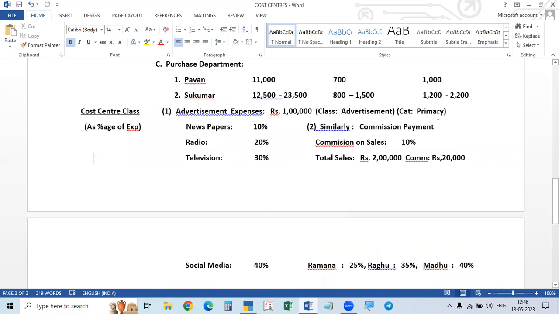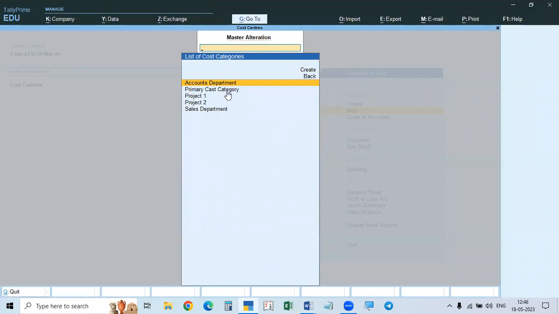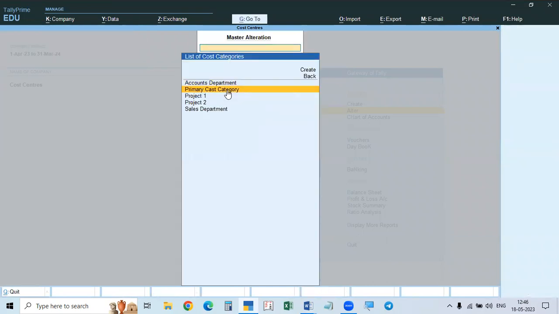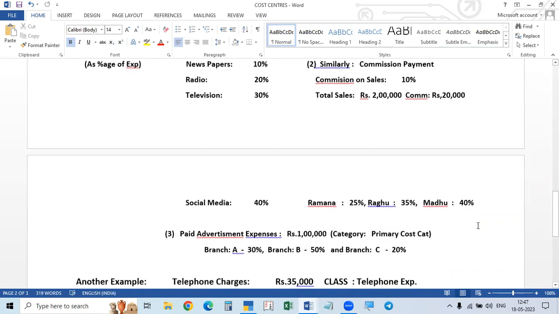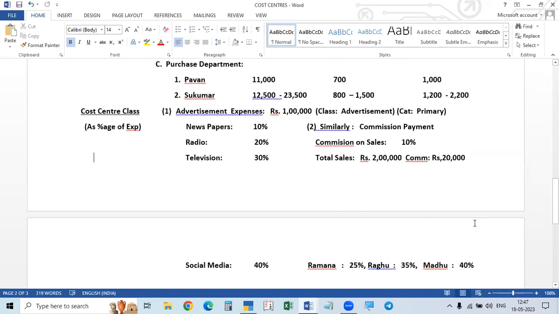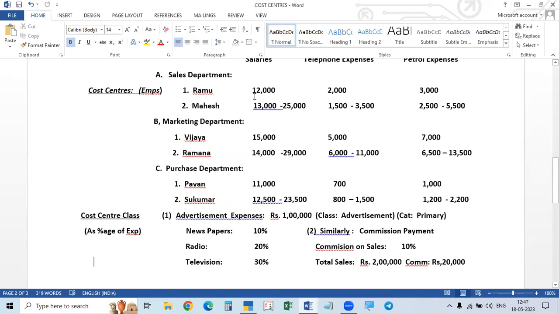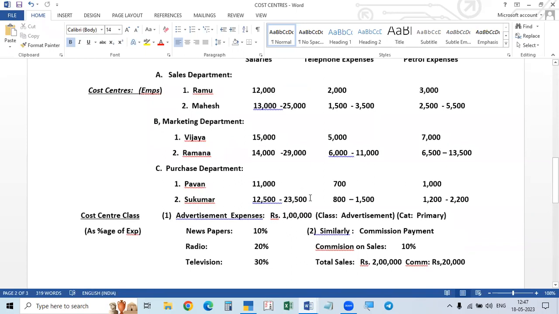It is already available. In the books, if we go to category, it will be there already, by default. So we can take that primary cost category for cost centers which don't have a category. Here we are dividing this commission in the shape of a percentage. If you divide the expenses in some ratio, as an amount, we can make the entry like this.